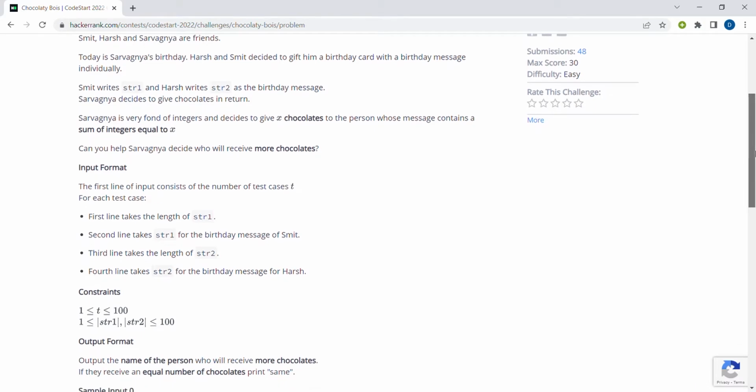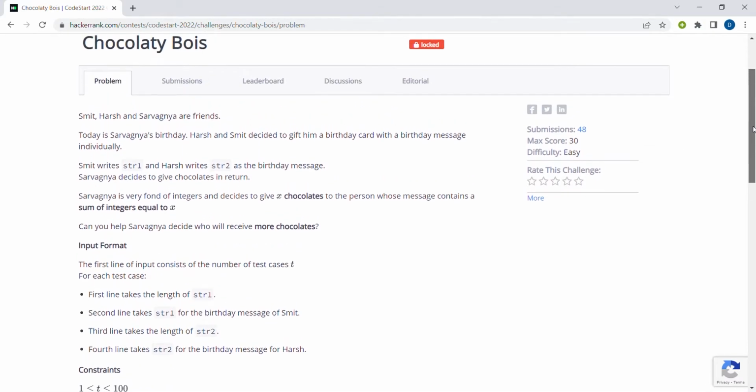So coming to the question, this question is mainly based on strings and their manipulations. In strings we have to find whether the string contains some integer or not, and whatever integers are present in the string, we have to find the sum of those integers.